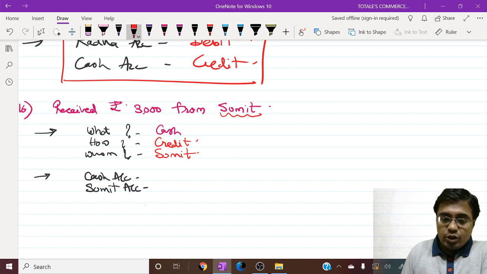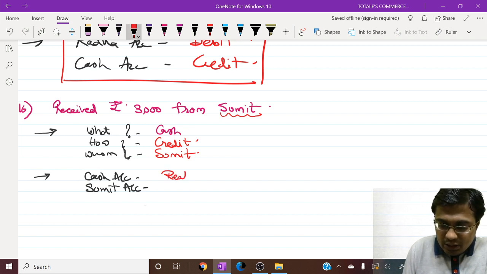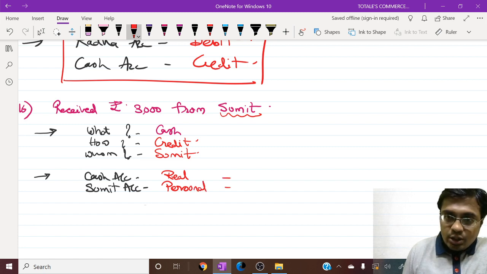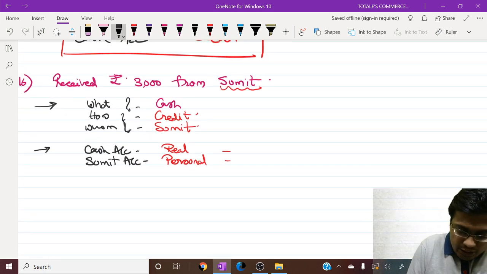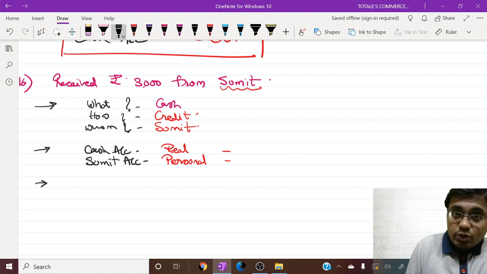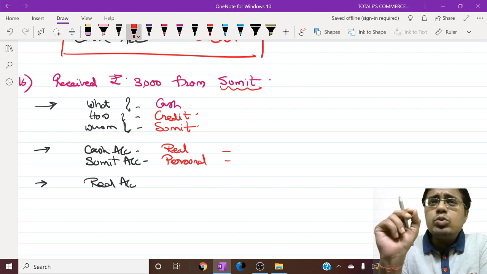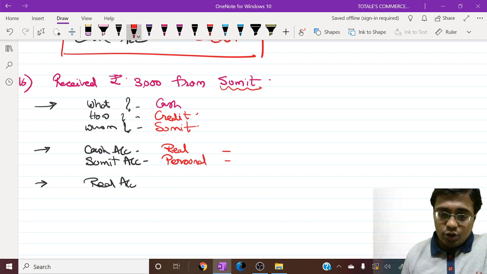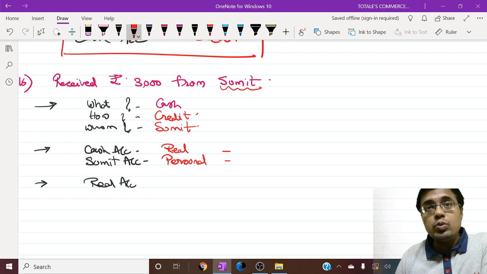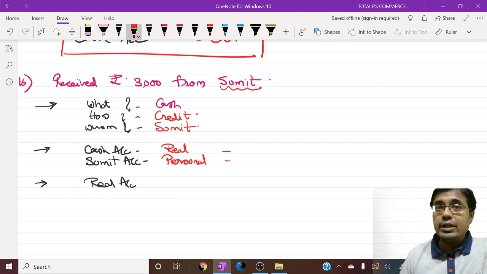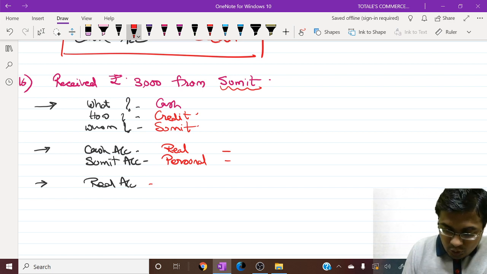Now, what is the nature of these accounts? Cash account is real in nature. Sumit's account is personal in nature. Now, friends, let us have a look at the rules for each one of them. What are the rules for real accounts? You need to keep in mind that these rules should be by heart for you. If you forget these rules, then you would not be in a position to pass journal entries properly.